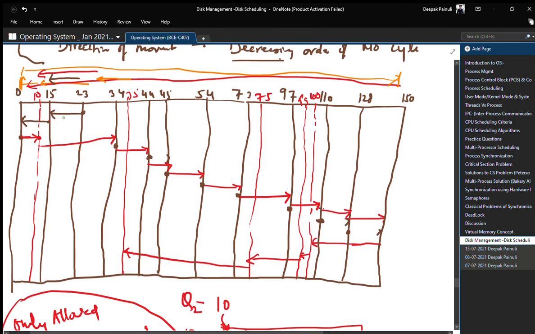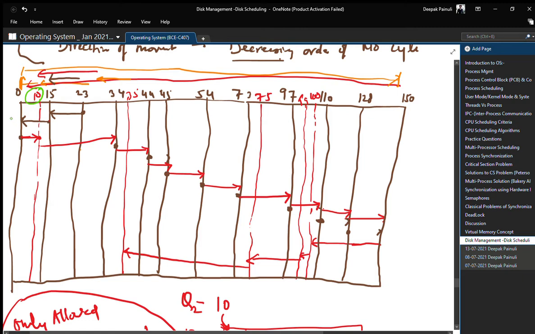When the head is moving from 23 to 15, and it reaches cylinder number 15, a new request of 10 has arrived. But we are not considering it right now because the pass has already started, and we will entertain this new request only after the new pass starts, right?